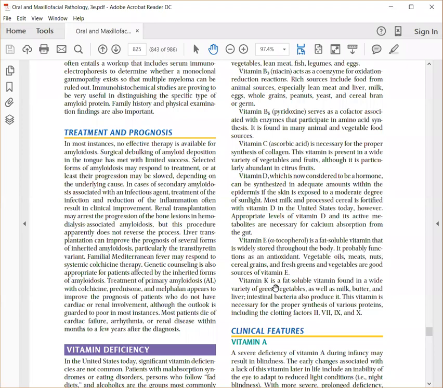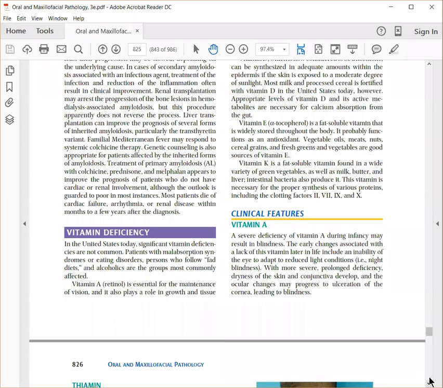Vitamin K is again another fat soluble vitamin which is seen in green vegetables, and it is very important for synthesis of clotting factors, especially 2, 7, 9 and 10. So these clotting factors are generated with the help of vitamin K. So deficiency of vitamin A usually leads to blindness in the daytime. If it happens in adults, this vitamin A deficiency can lead to night blindness.